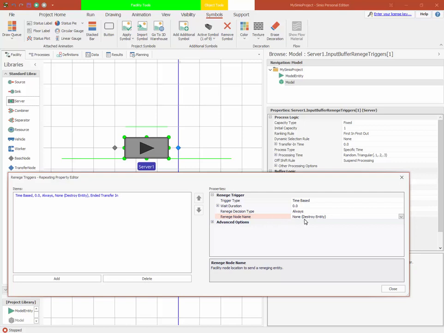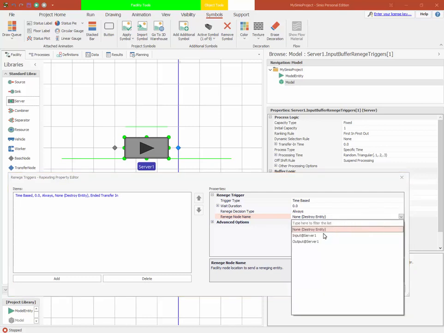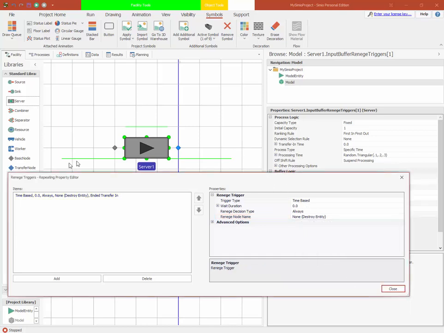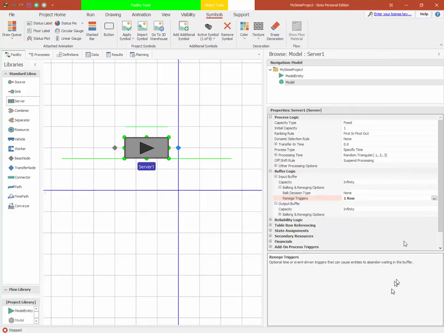So if I set a time-based renege trigger and say I want to wait 2 minutes, and I always renege, then at the end of 2 minutes, if the entity is still on the line, the entity will be removed from the queue and will be destroyed. Alternatively, as I said, I could set a node destination and say, okay, I want this entity to be sent to a particular place. Maybe I want to send it to a different sink so that I can compute statistics, whatever. So that can be specified. Okay, so back to balking.